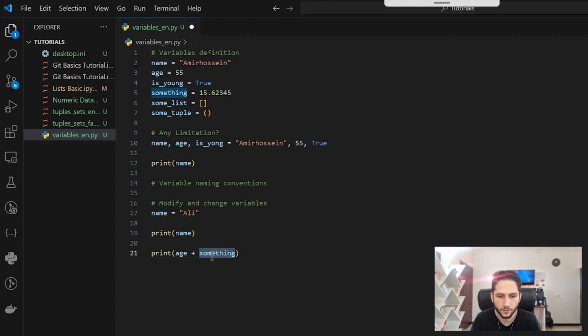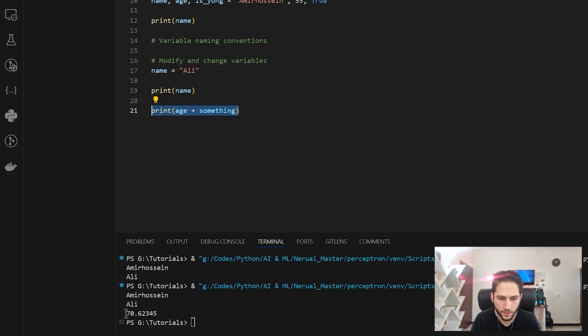Then it looks for the something memory block and finds that it is equal to 15.62 and so on, replaces those variable names with these values, then adds them together, and lastly it prints the result. So if I run this code, we can see that the result is 70.62345. Okay, and that's it.